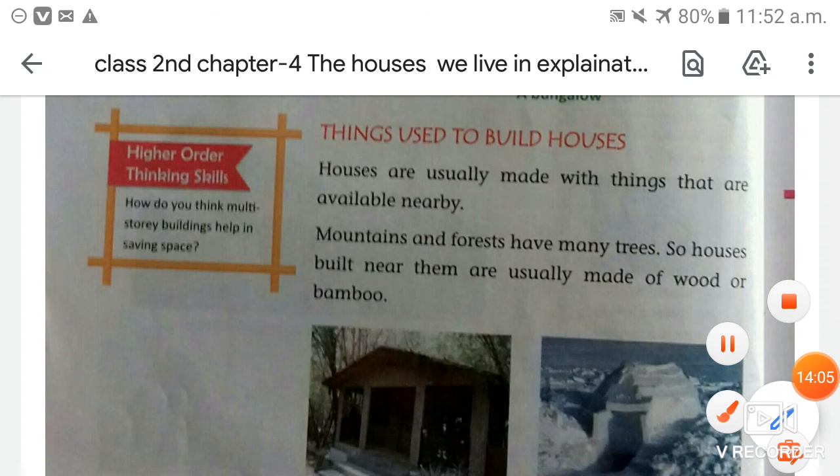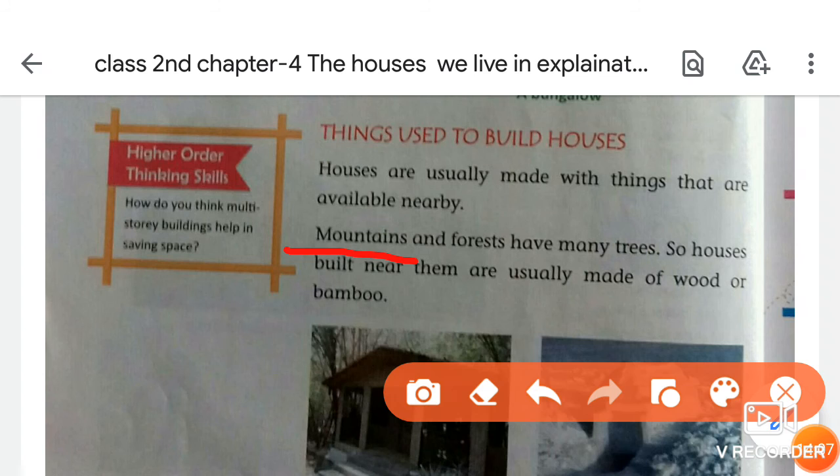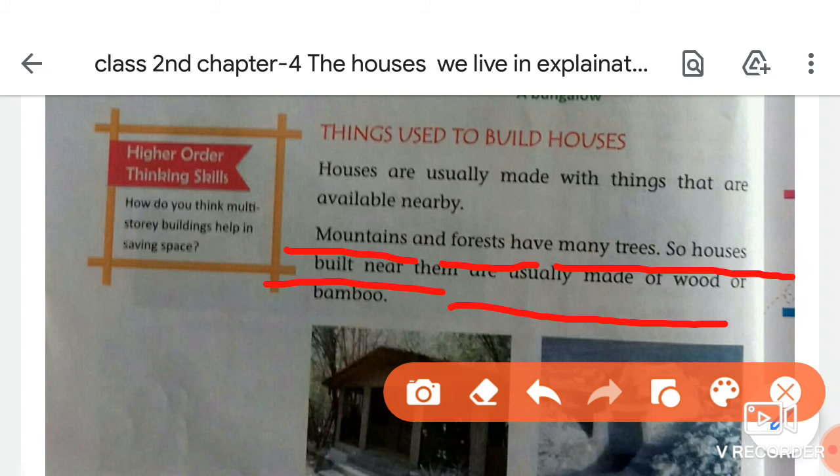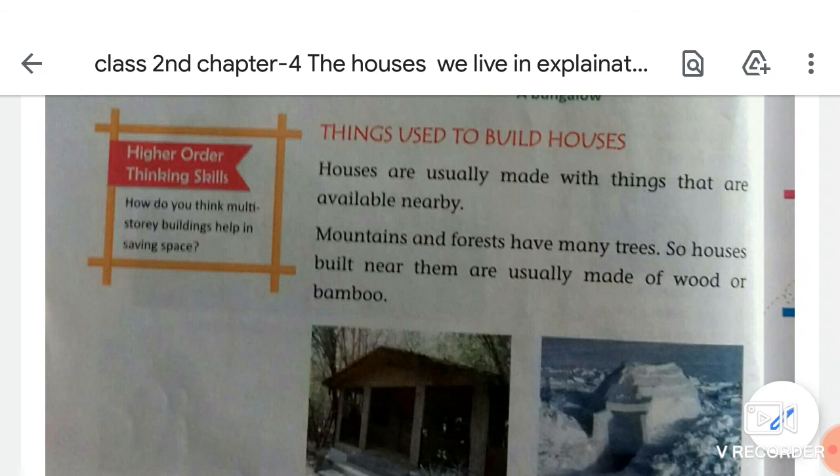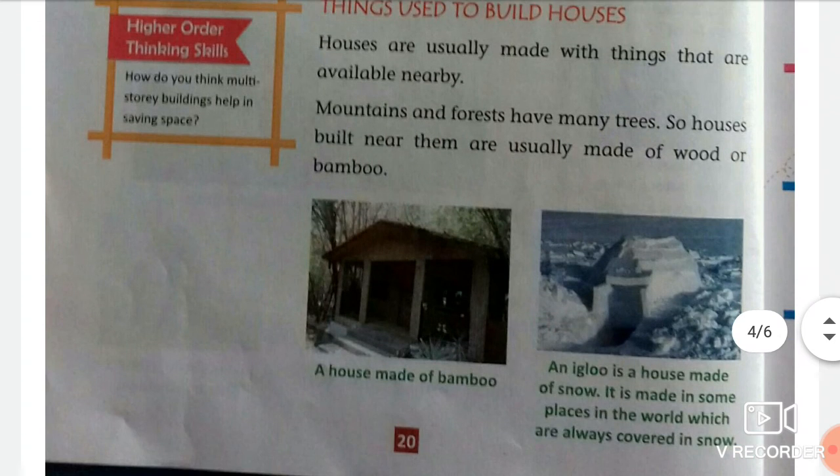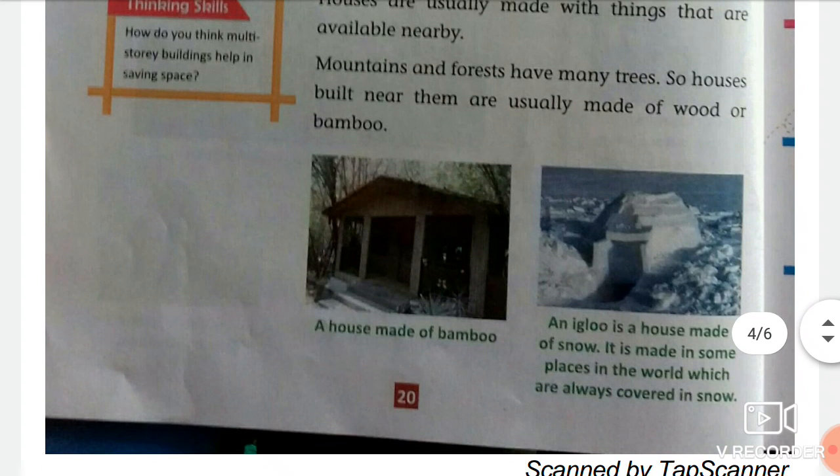Mountains and forests have many trees, so houses built near them are usually made of wood or bamboo. On the mountains there is mostly forest area, and there are many bamboo trees.